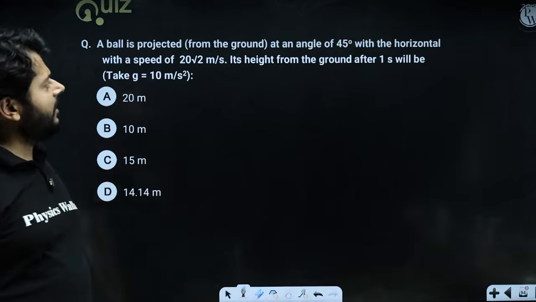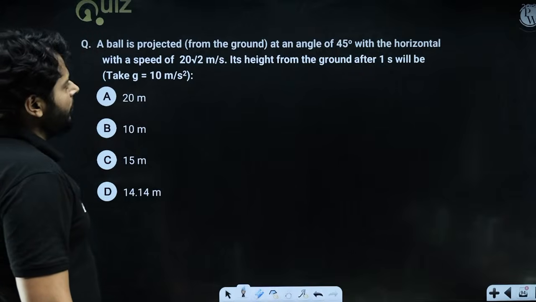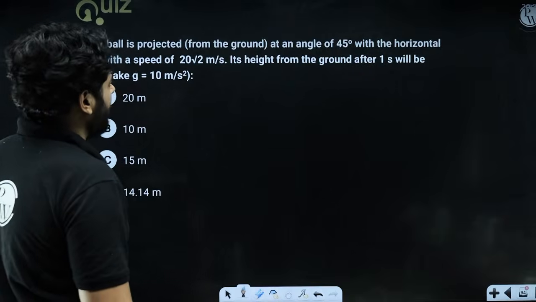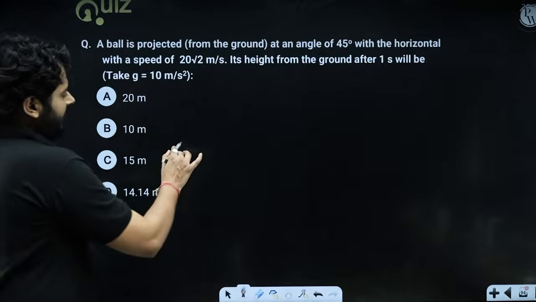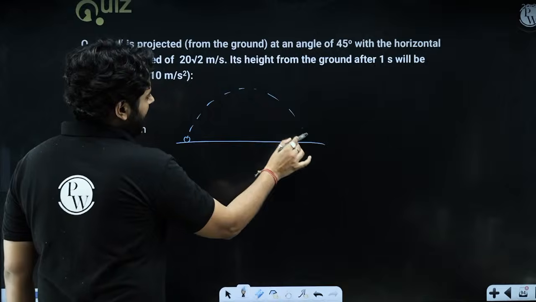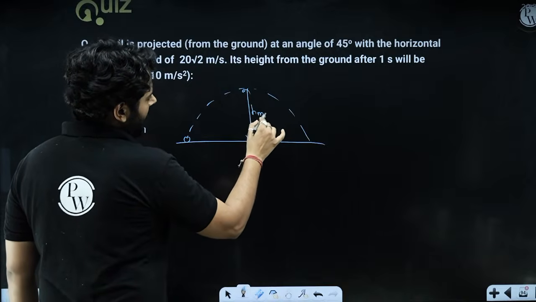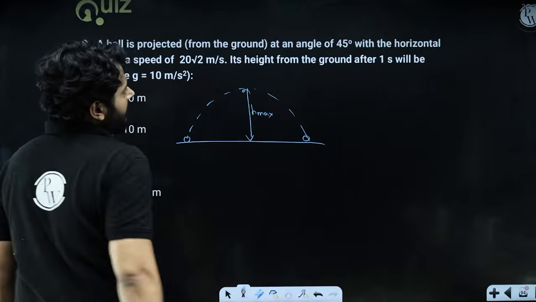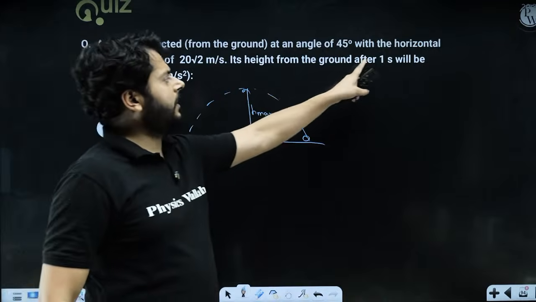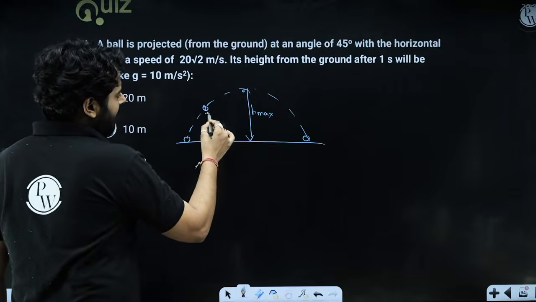Question is, a ball is projected at an angle 45 with the horizontal with a speed of 20 root 2. Its height from the ground after 1 second will be. So my dear kids, here you don't have to answer the maximum height of the projectile. You see that? They are not asking the maximum height. They are asking the height from the ground after 1 second. So the ball is moving like this and after 1 second, let us say it is here.